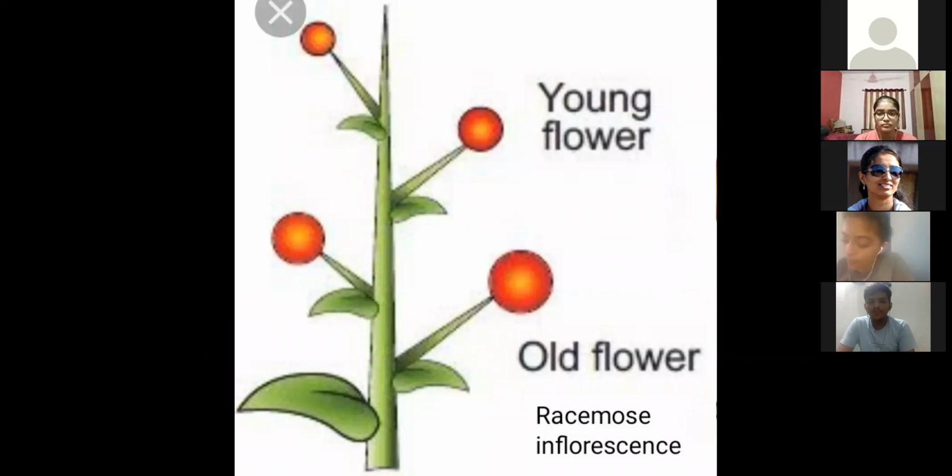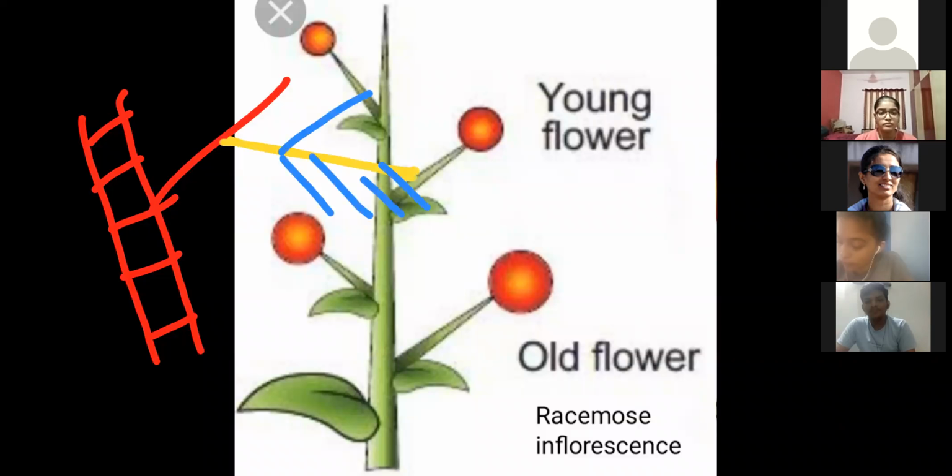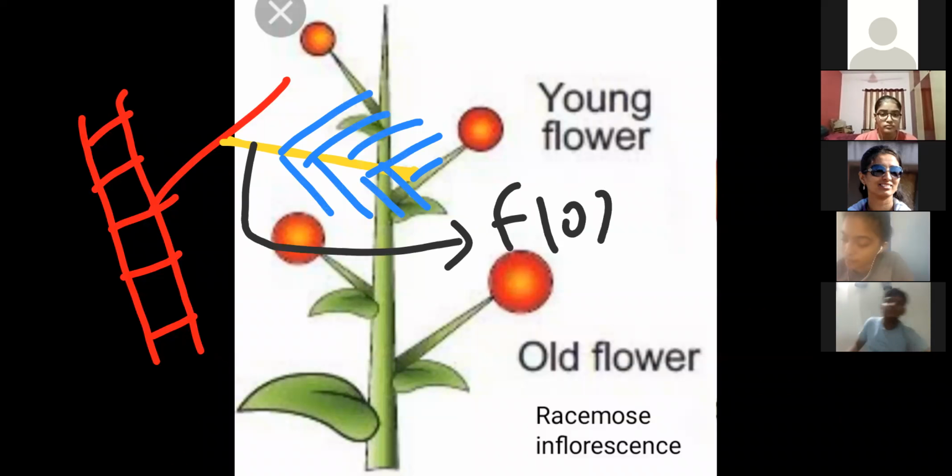So the arrangement of a flower on a floral axis. Floral axis meaning what over here? Like this is the stem, right? Over here stem branches are there. Then on the stem branches, suppose on this axis the flowers are born, flowers are present. So this axis we call the floral axis, which is a part of a stem.